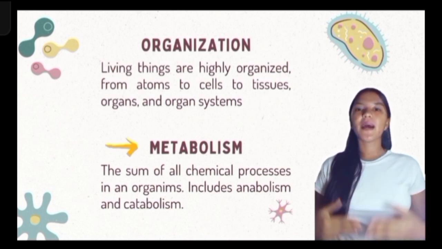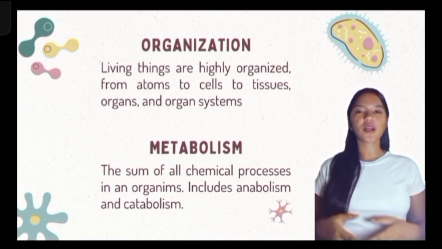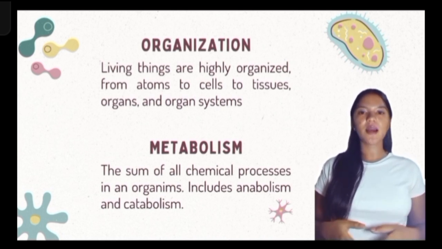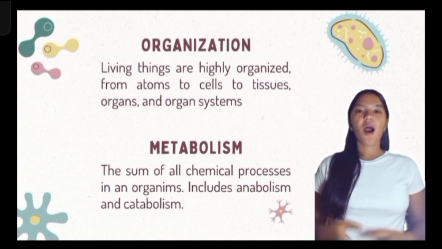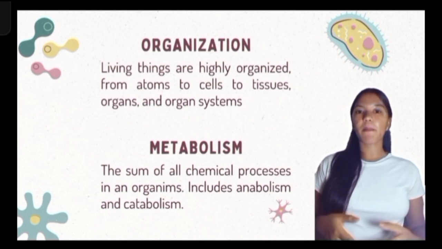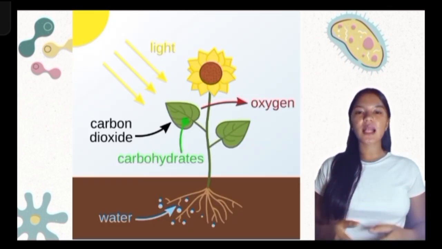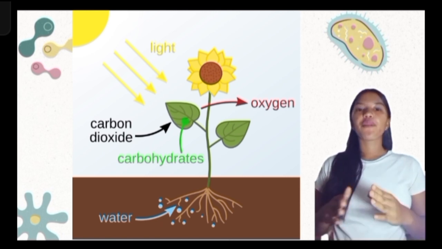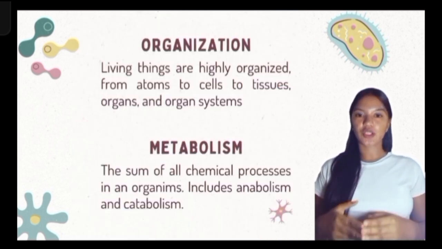Next, we have metabolism, the sum of all chemical processes in an organism, including anabolism and catabolism. This encompasses all the chemical reactions within an organism, for example, in plants. Plants use photosynthesis to convert sunlight into energy. This energy fuels their growth and other life functions.